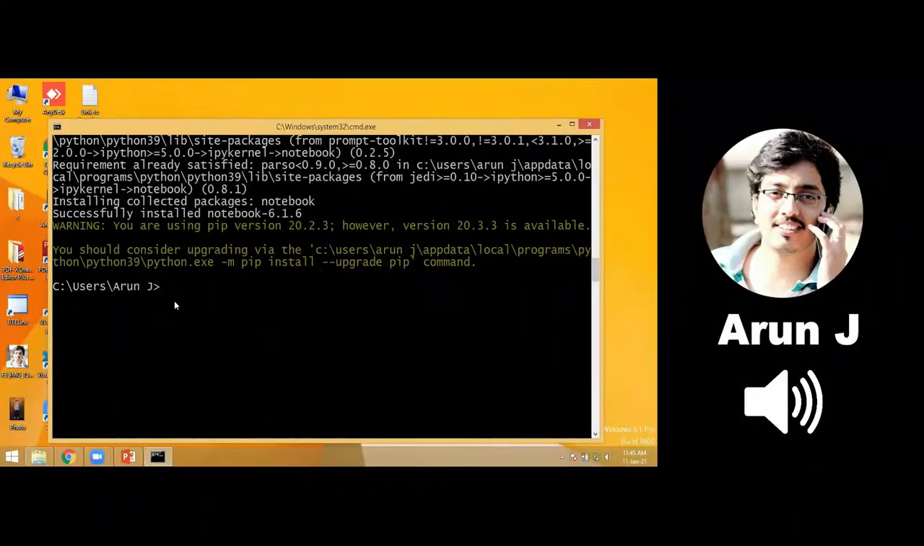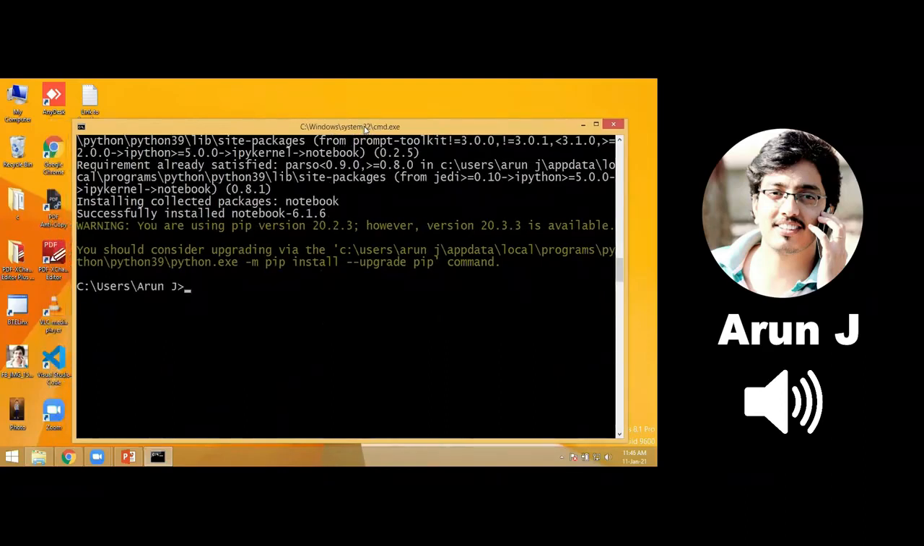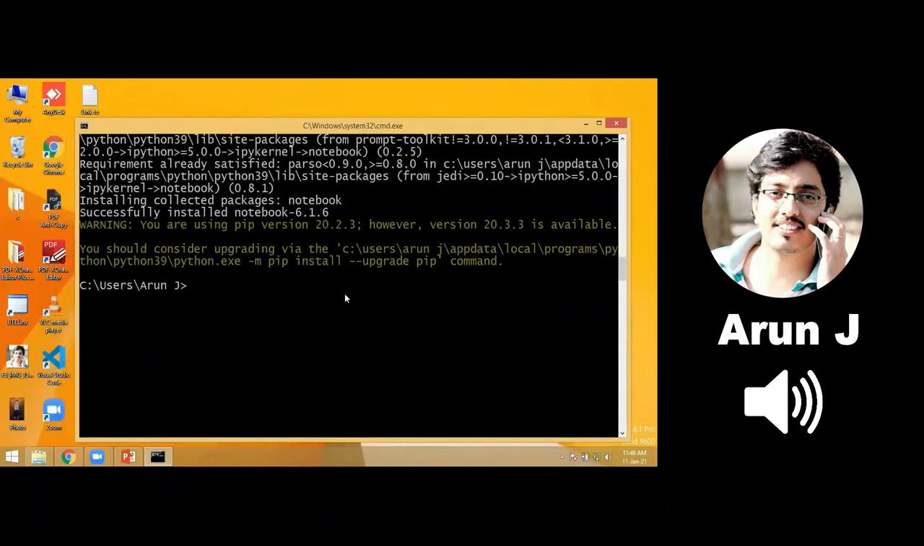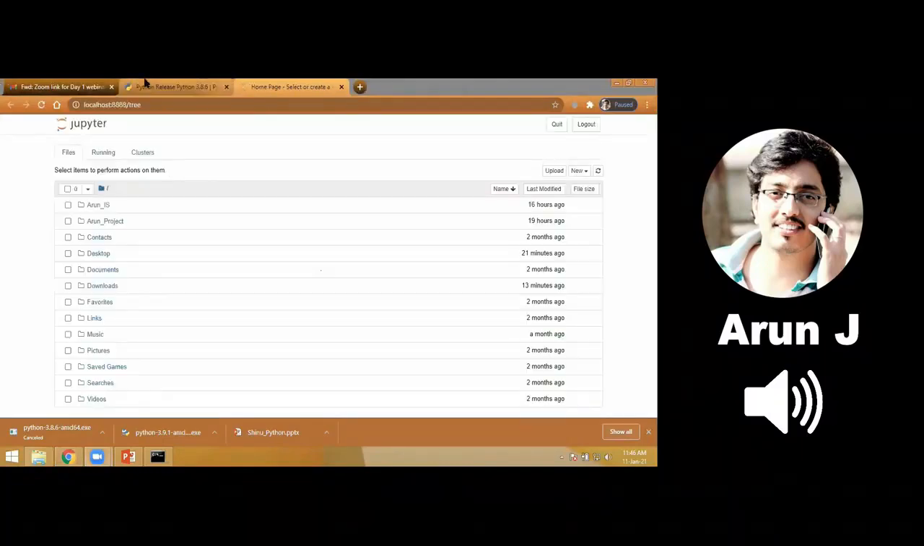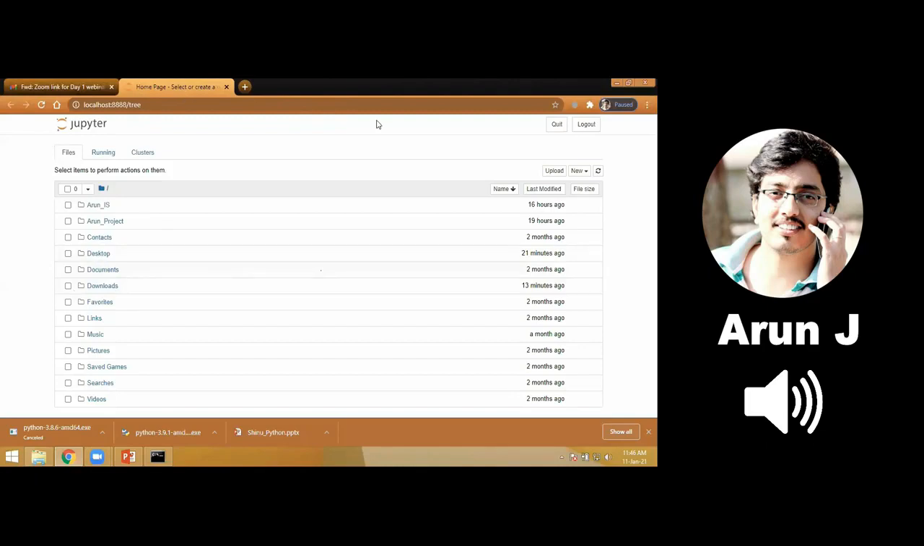So now I want to open my Jupyter notebook. For that the command is jupyter space notebook. I'm giving the command jupyter notebook. Just hit enter. It will open Jupyter notebook in your default browser. My default browser is Google Chrome, so in this Google Chrome my Jupyter notebook has opened.